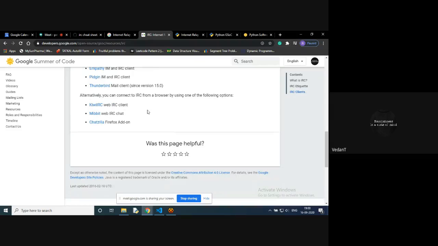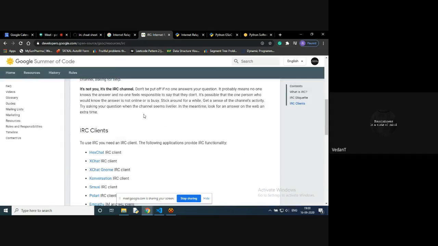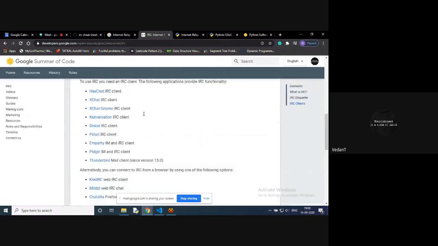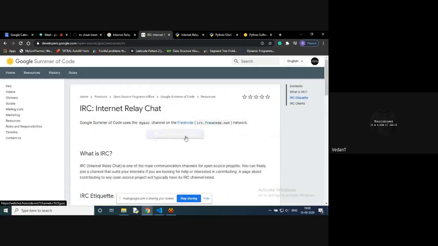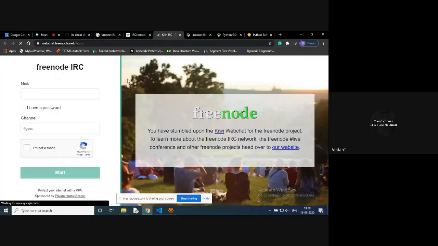If you don't want to install any kind of software, there are also web-based clients, the most famous one being Kiwi IRC. To take a look at Kiwi, if I want to join the GSOC IRC channel, it directly redirects me to Kiwi's Freenode network. So this is a web-based IRC client. Today we'll be using a desktop-based one.